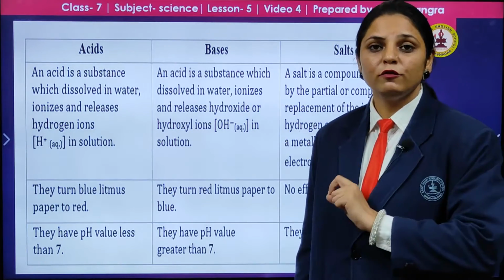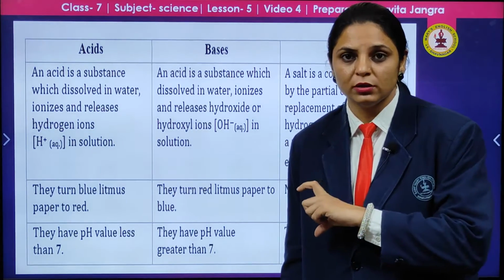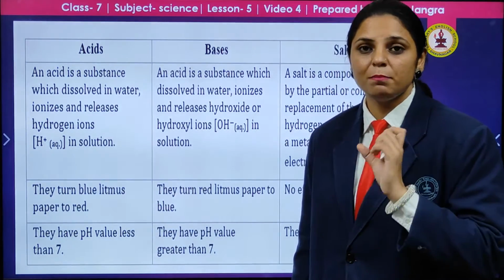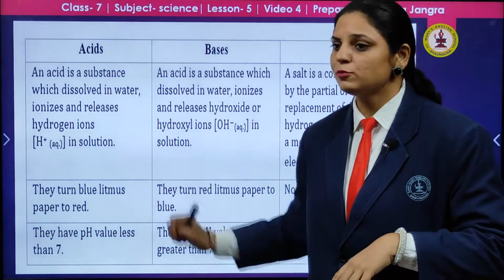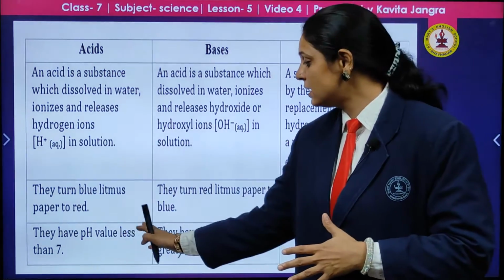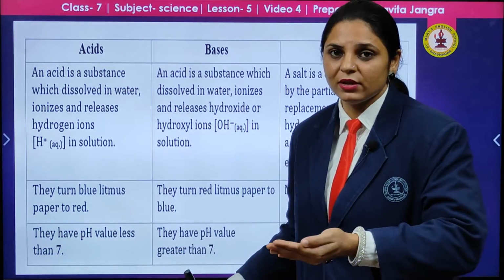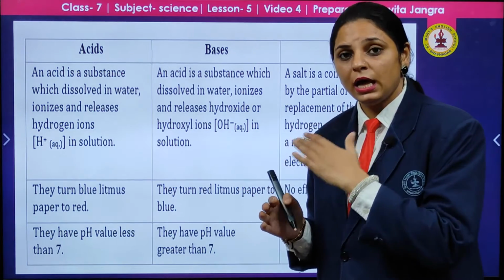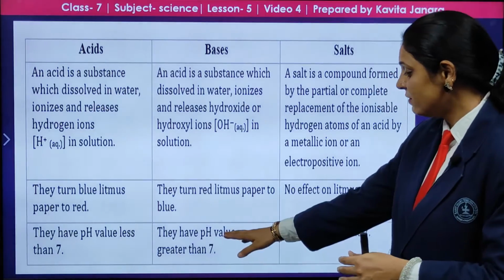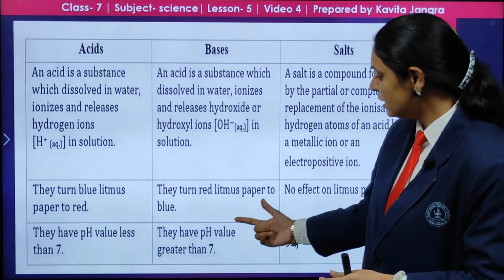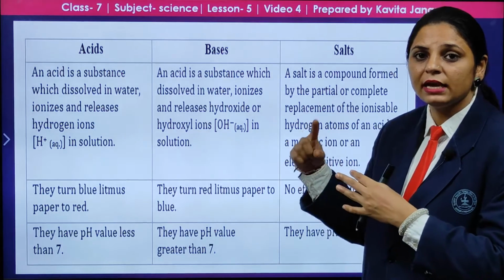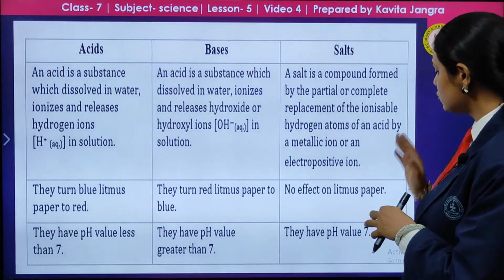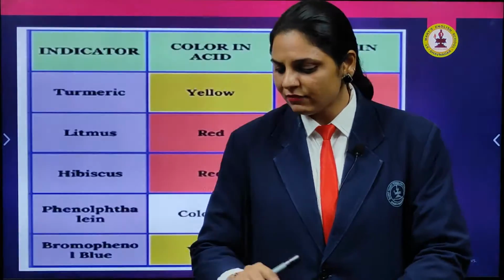Here, what is the pH of an acid? The full form of pH is power of hydrogen. So don't get confused, you must know the meaning of pH. pH is power of hydrogen, and H positive is more in acids, and their value is less than 7. If the pH is less than 7, that is 0, 1, 2, 3, 4 up to 6 and 6.5, it is acid in nature. 7 is neutral, and a pH value greater than 7, that is 8, 9, 10, whatever is above 7, is categorized as a base. And the pH of salts is 7.